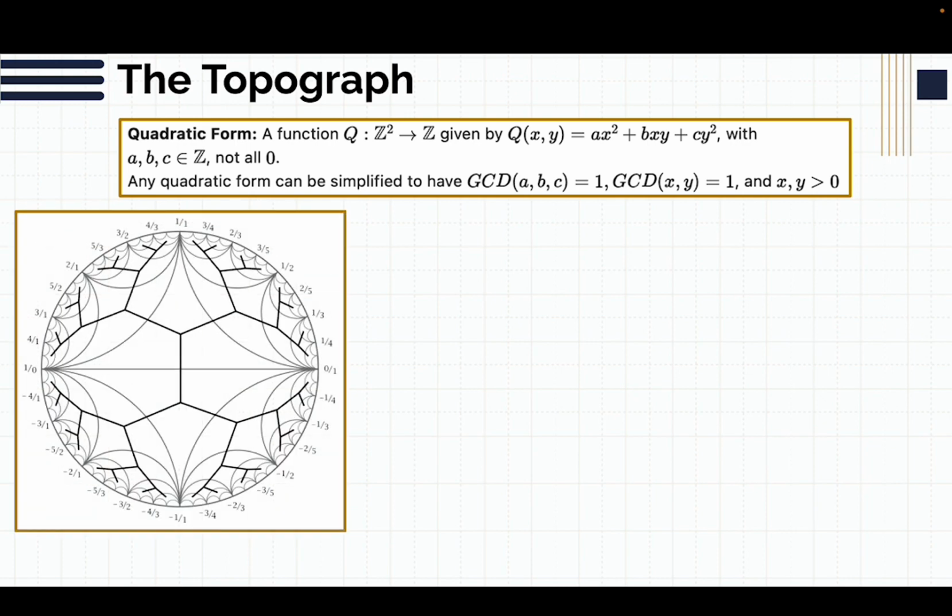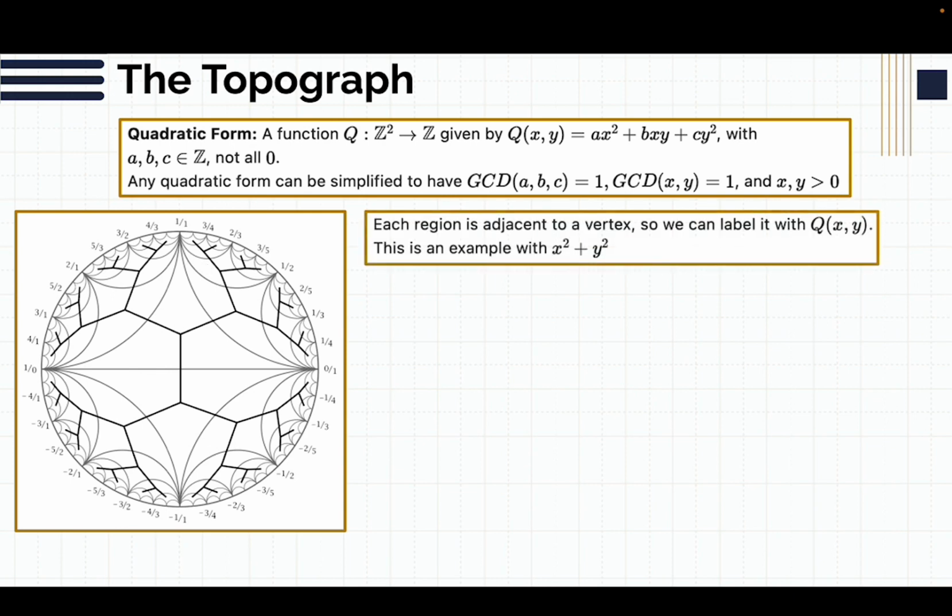So yeah, this is the topograph. The way it works is we have our Farey diagram, and we put a point in the center of each of these circumscribed triangles, if you remember. From each point we stem out three branches, and then each branch stems out three more times, so it just keeps branching like that.